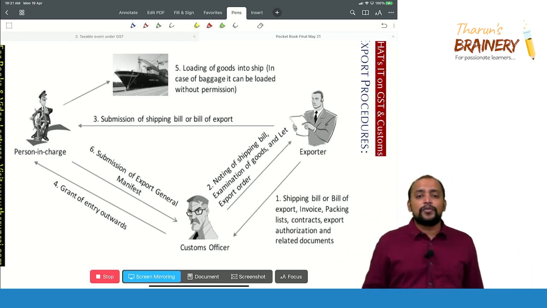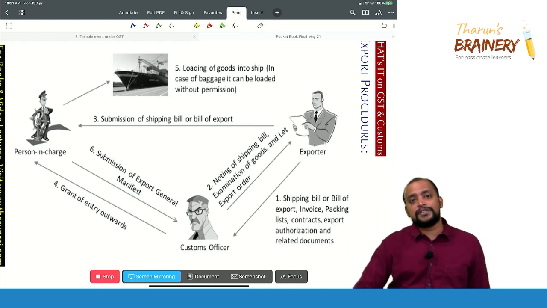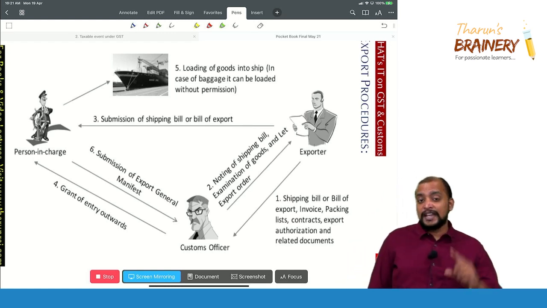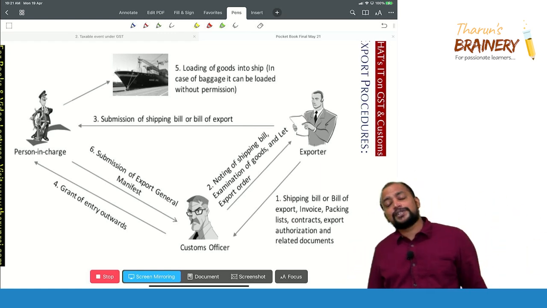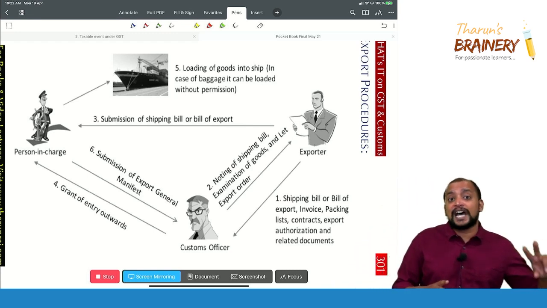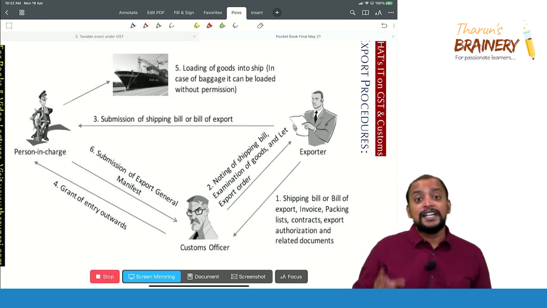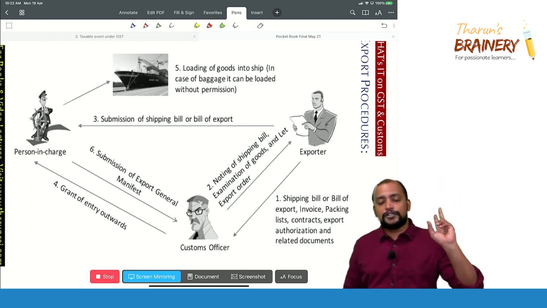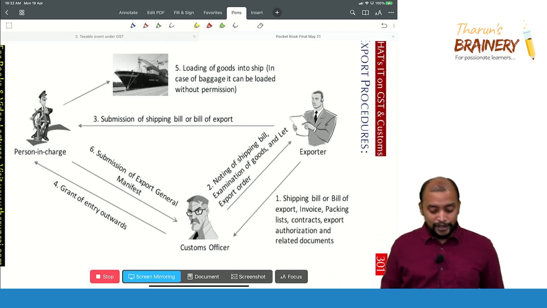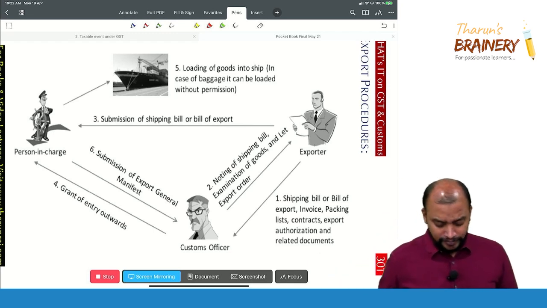Then, for the goods loaded into the vessel, they will submit a document called export manifest. In case of import it is import manifest, in case of export it is export manifest; in case of import it is arrival manifest, in case of export it is departure manifest; in case of import it is import report, here it is export report. That will be the document which will be filed.